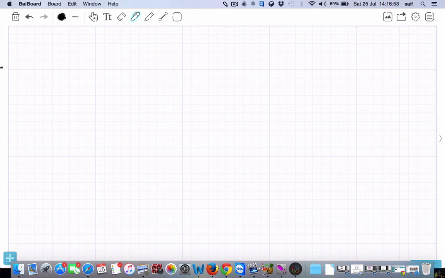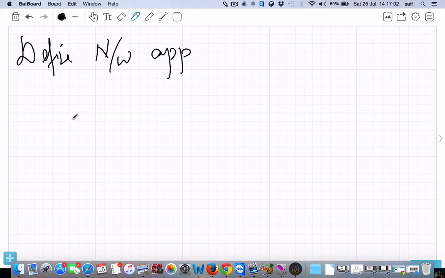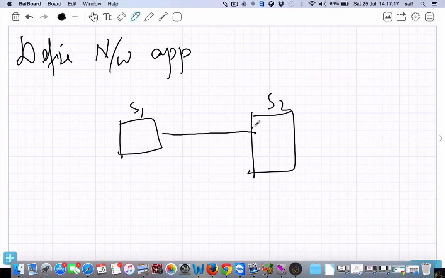Now we'll see the definition of network application. The app which accepts both internal and network calls is known as a network application. If you have one system S1 and another system S2, and you get a call from here, a network call, to the app. This is a network call from another system, and inbuilt also some other call it is making. So calls from the same system and from another system, both internal and network calls, is known as a network application.